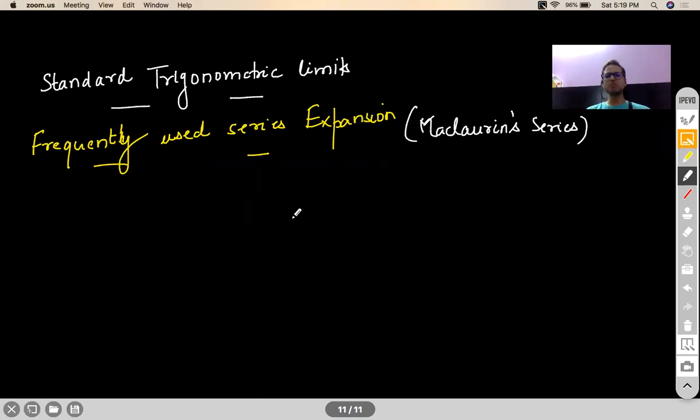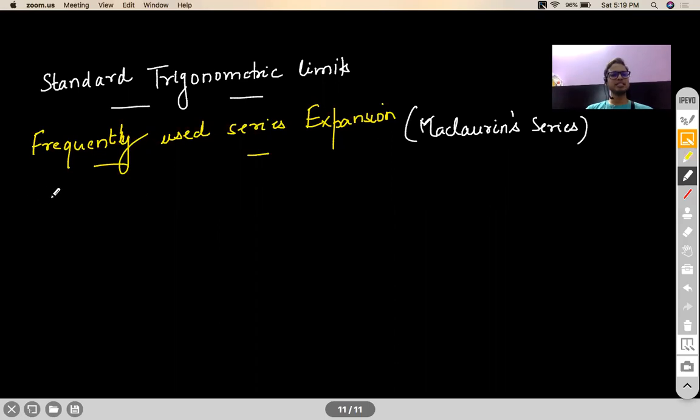So I'm listing down certain series which you need to remember, because many a times these series will make your evaluation of limits pretty simple. Okay, so if you know them, that will make your life pretty easy. So I'll start with what is a Maclaurin series, because many people keep asking me, what is this Maclaurin series?